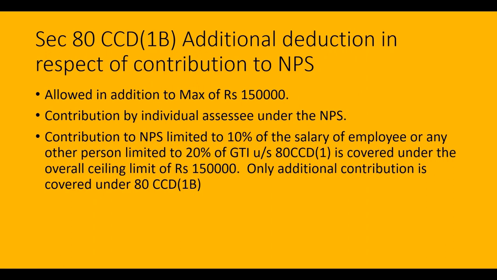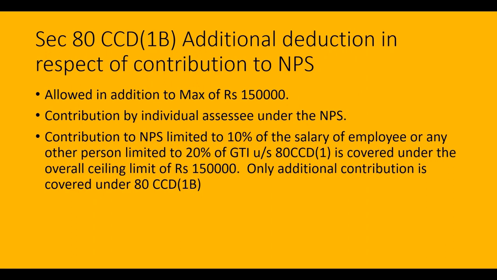On this additional contribution, the ceiling of rupees 1,50,000 is not applicable. So if the assessee makes a further investment in the NPS, he can claim an additional rupees 50,000 along with rupees 1,50,000.